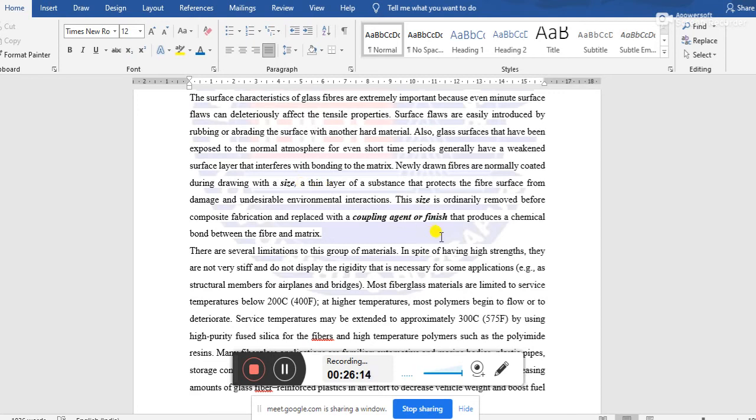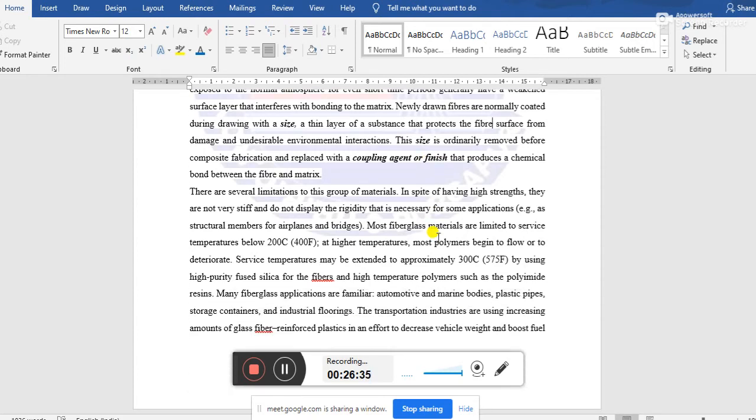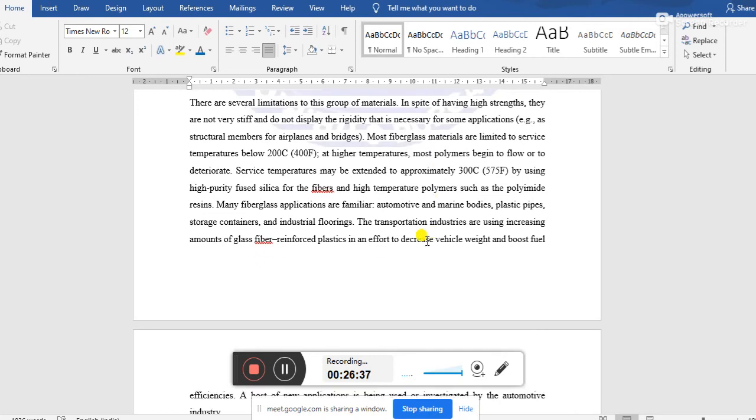And when we incorporate those glass fibers into the matrix phase, then we have to remove the size and cover it, and some coupling agents or chemicals are used to finish the surface, and then we incorporate the glass fibers into the matrix material. Okay,